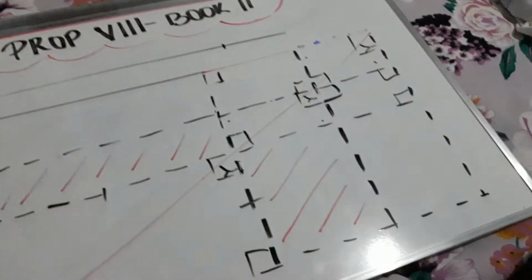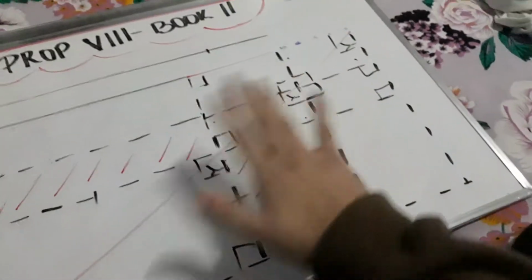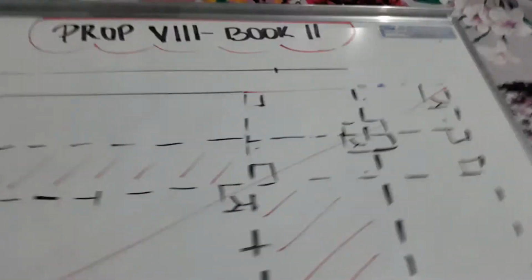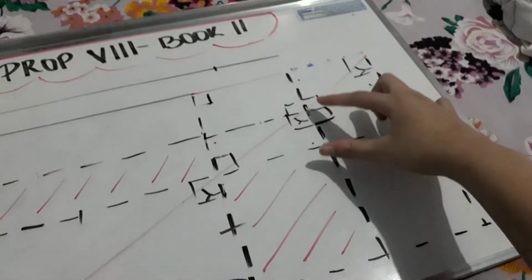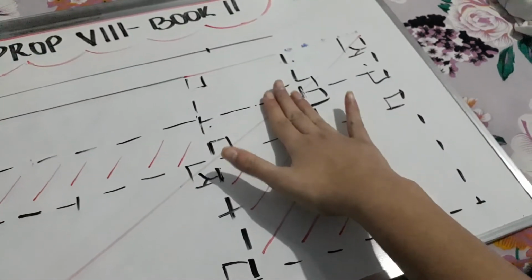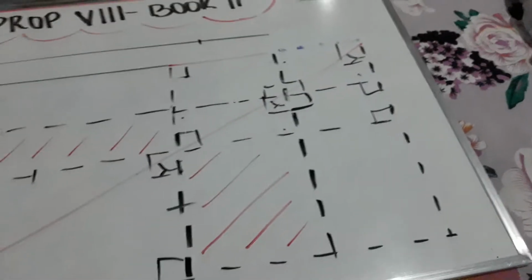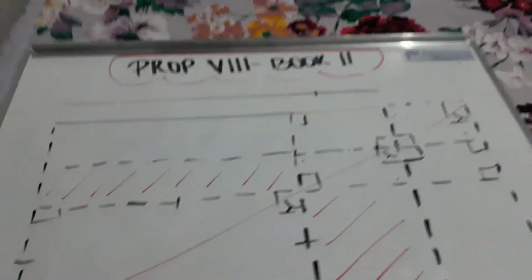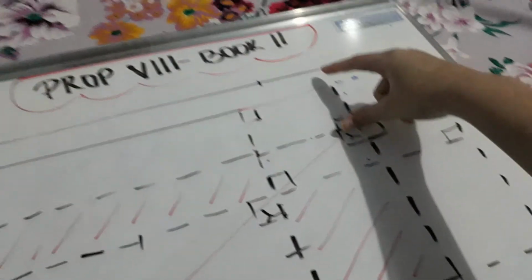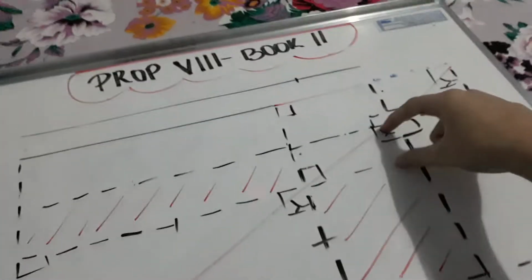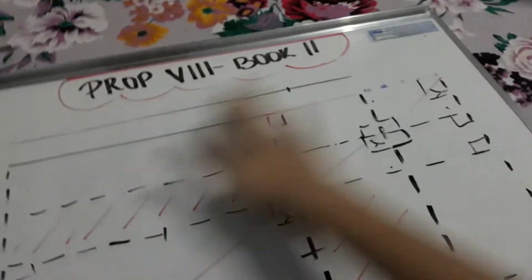Here, as we know, the other squares are equal, and we take this square already for this rectangle. Let's take this one to this one, so we don't really confuse here. Let's take this, this, and let's take this one. Let's say, this one will be equal to this plus this, and this whole. That is also going to be this plus this, and we will be able to say that 4 times this whole will be equal to what? Will be equal to this plus this plus this plus this, right?